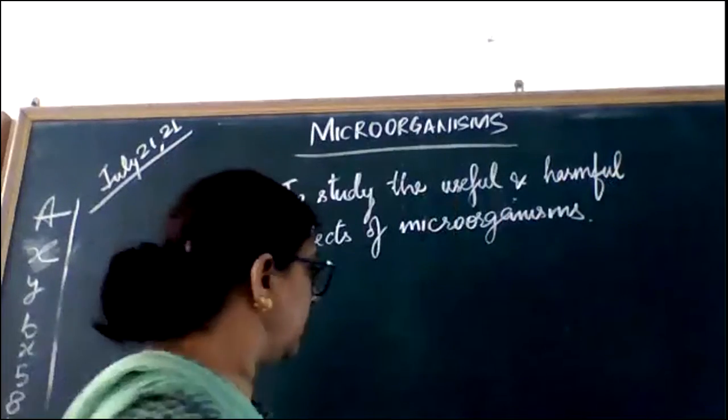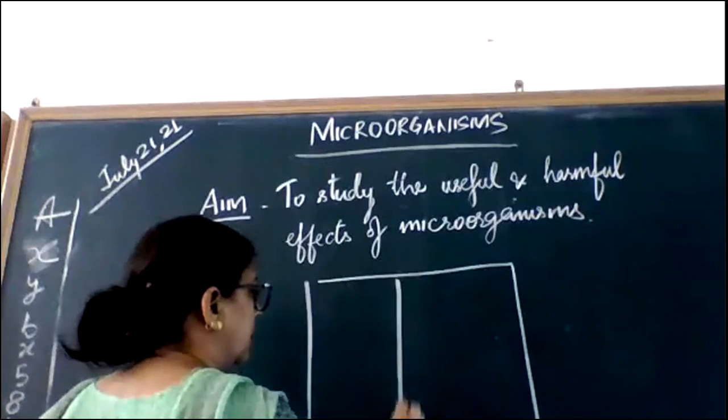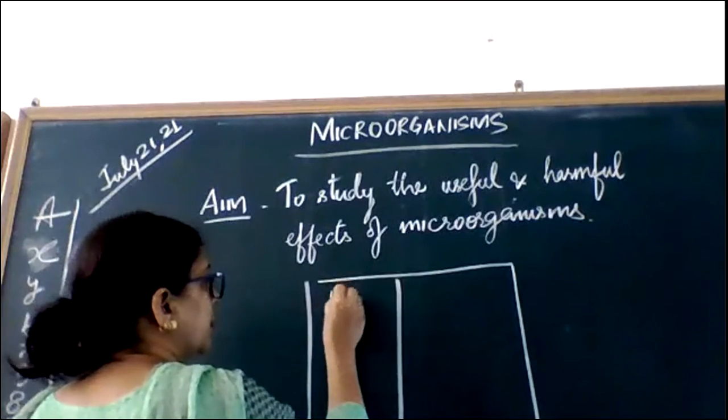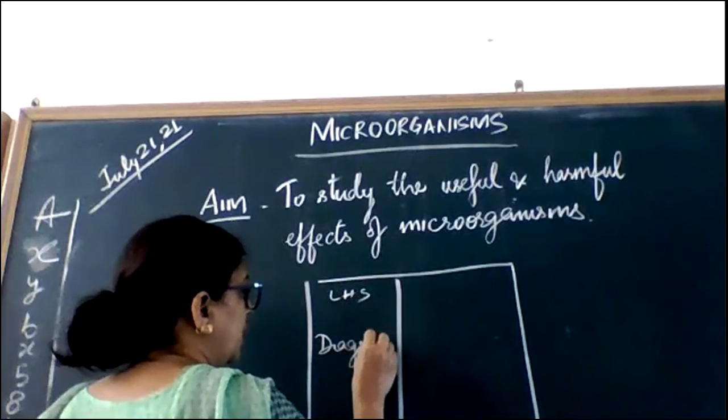On the left hand side, take a fresh page. On the left hand side, you have to draw diagrams, the ones I have shown you here.